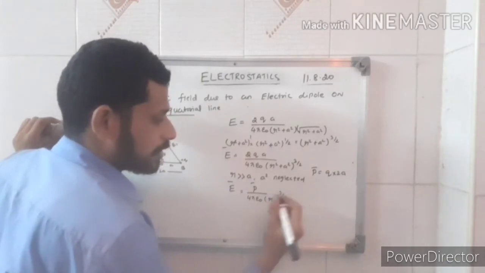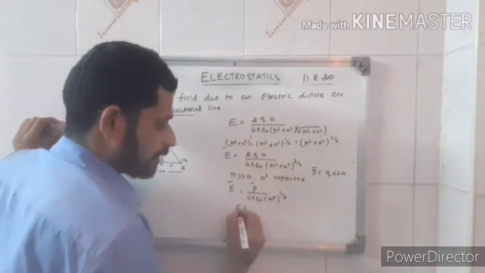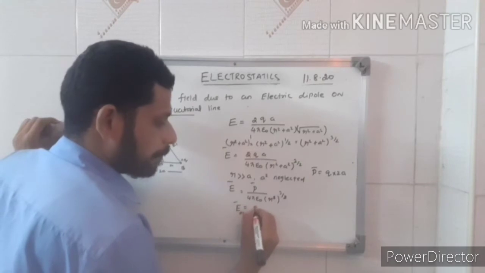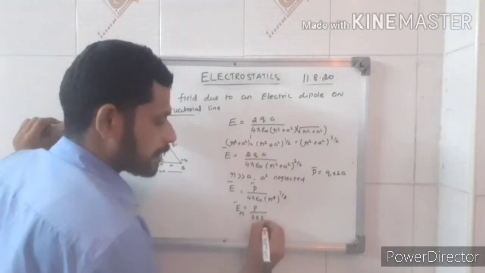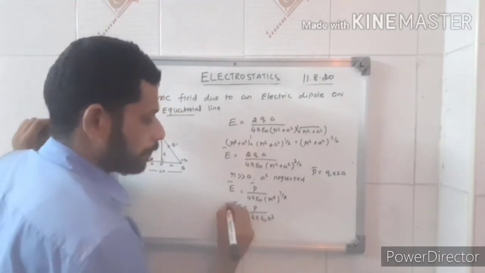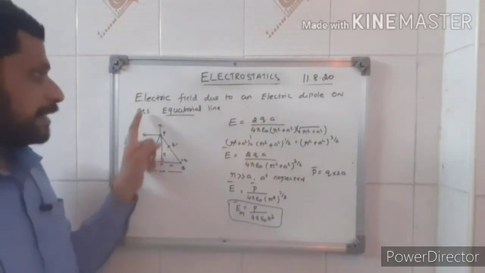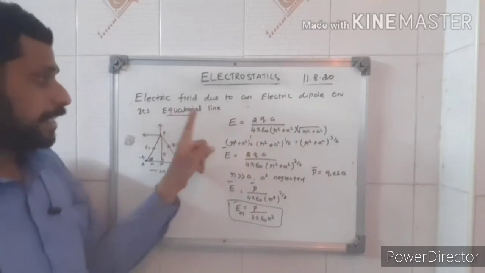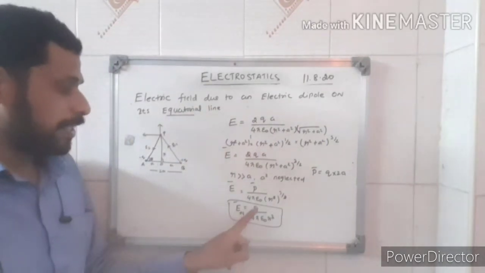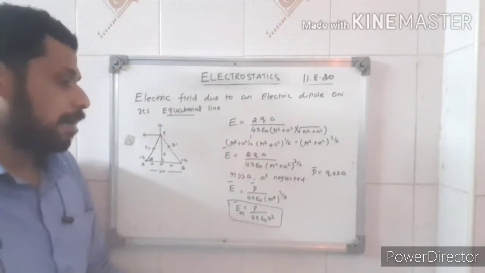The square cancels, so the electric field due to the equatorial line is P by 4 pi epsilon naught r cube. The electric field due to an electric dipole on its equatorial line, E equatorial, is P by 4 pi epsilon naught r cube.